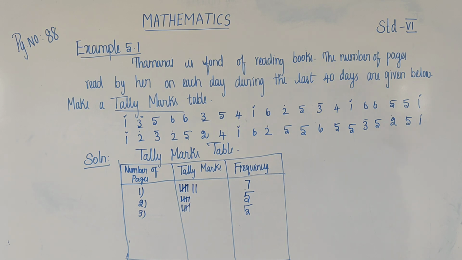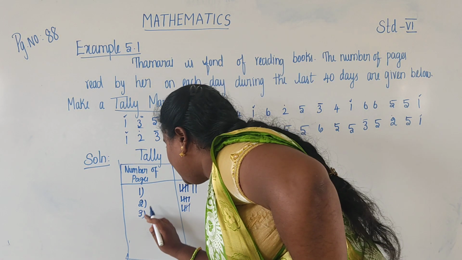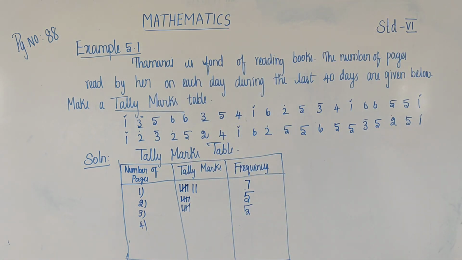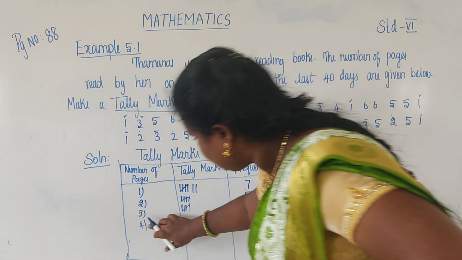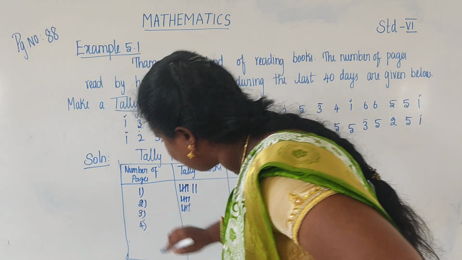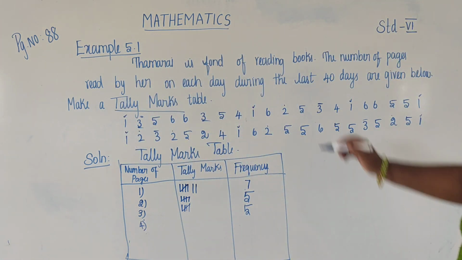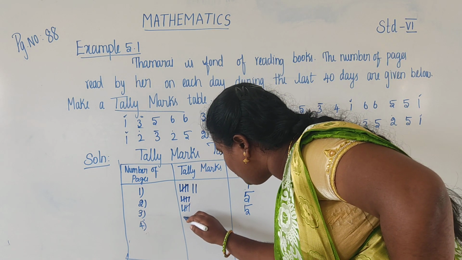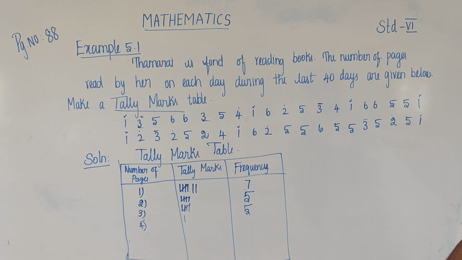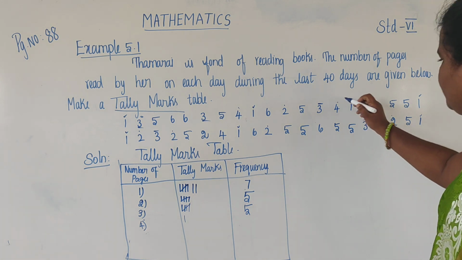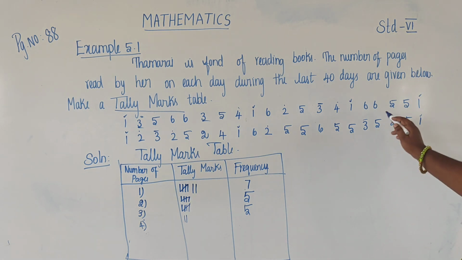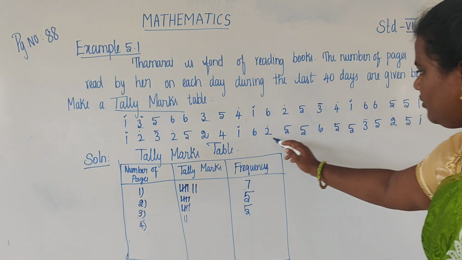And fourth, number of pages 4. Where is 4? 1 time. So draw 1 time, and this one 1 time, and this one.